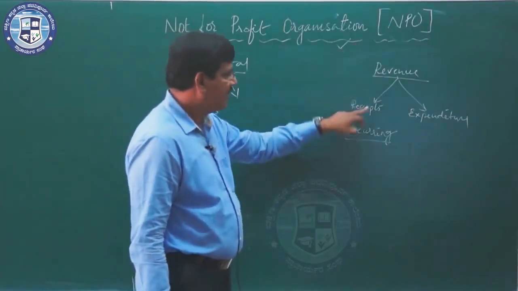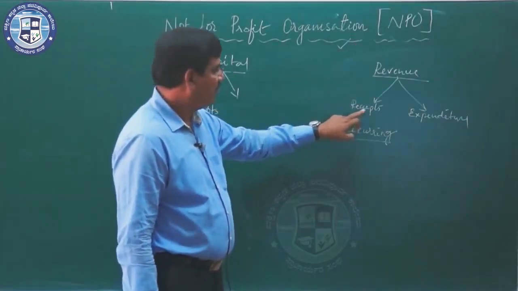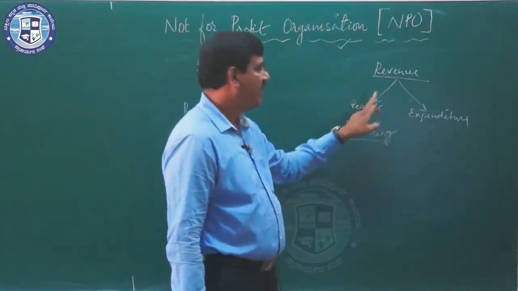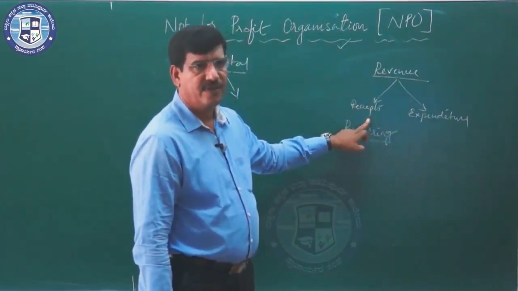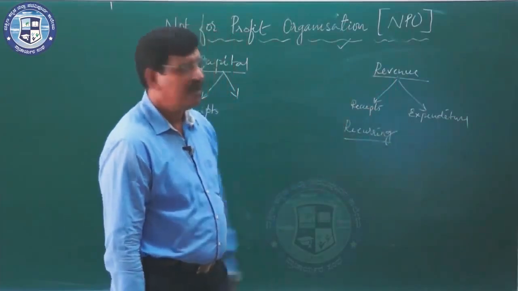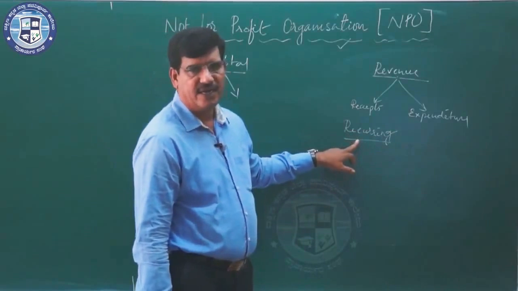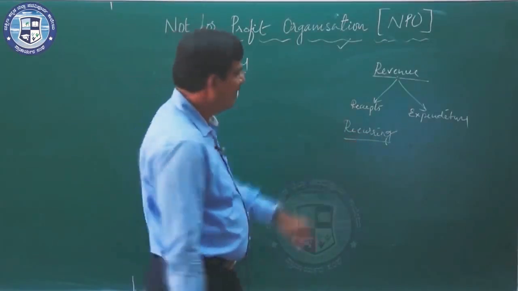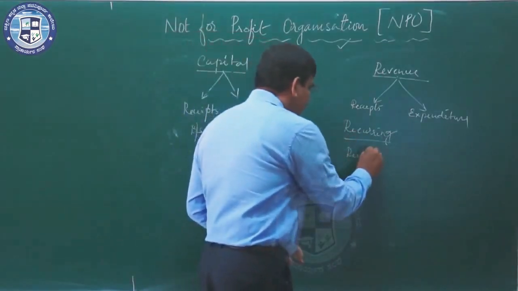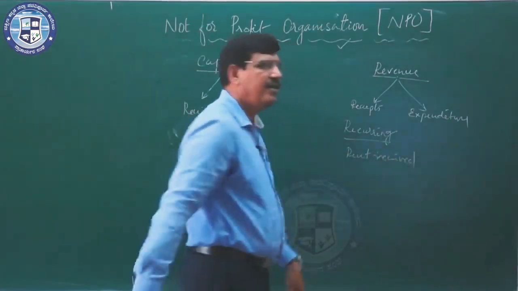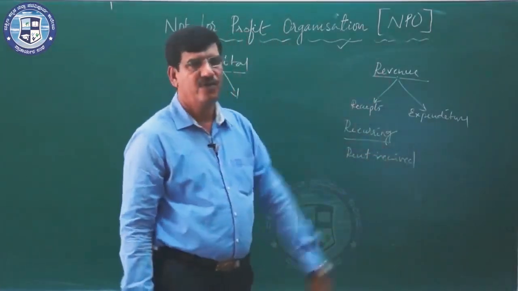Any receipt which is recurring in nature should be considered as revenue receipts. They are the small amounts normally and they are regular in nature and they must be entered in income and expenditure account. Examples may be rent received or interest received. These are the examples for revenue receipts.